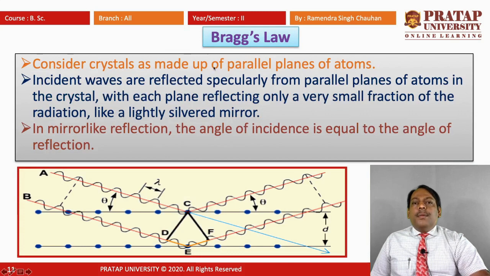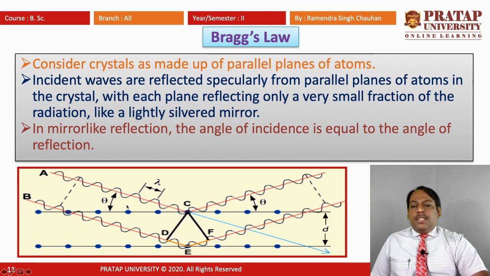Now we will talk of Bragg's law. For Bragg's law, we see what considerations were made. First of all, the crystals were considered to be made of parallel planes of atoms. Incident waves are reflected specularly from parallel planes of atoms in the crystal, with each plane reflecting only a very small fraction of the radiation, like a lightly silvered mirror. In mirror-like reflection, the angle of incidence is equal to the angle of reflection.